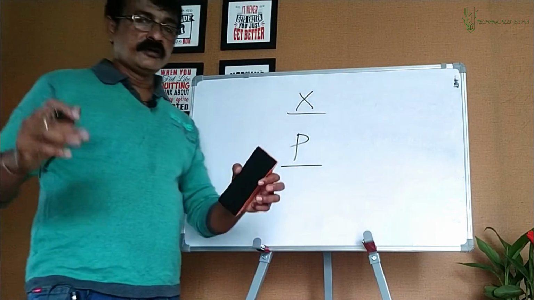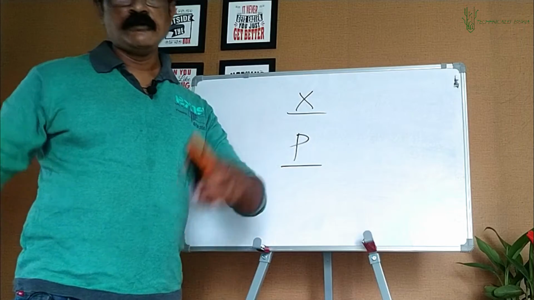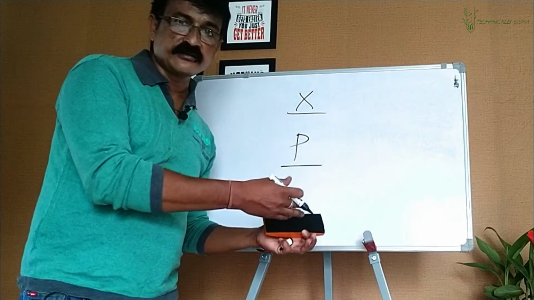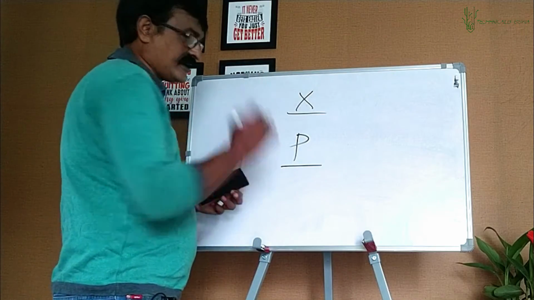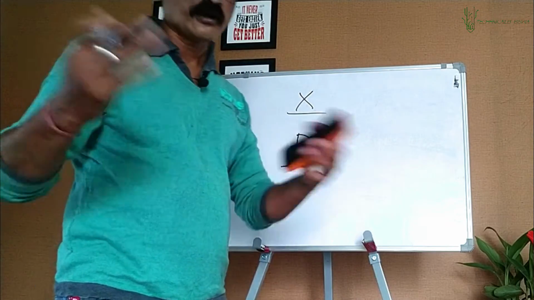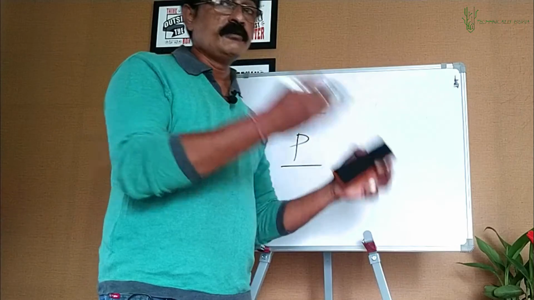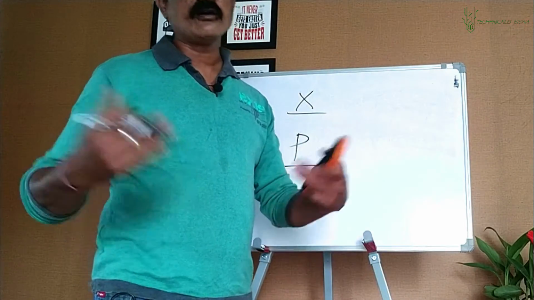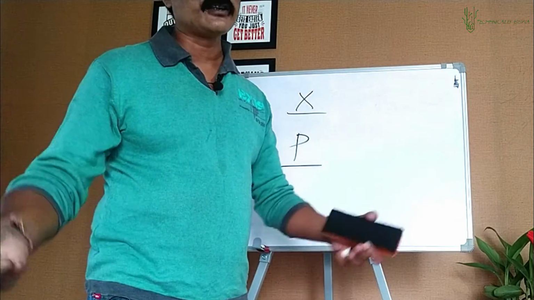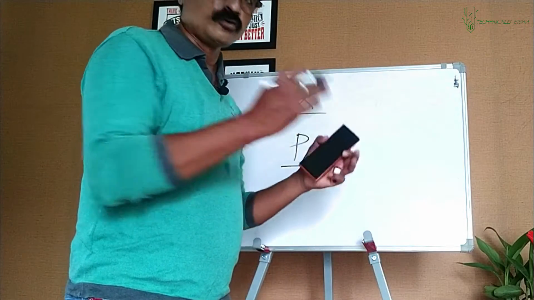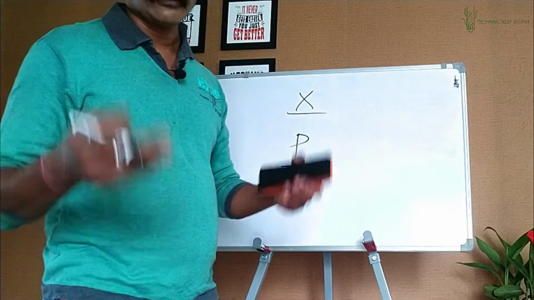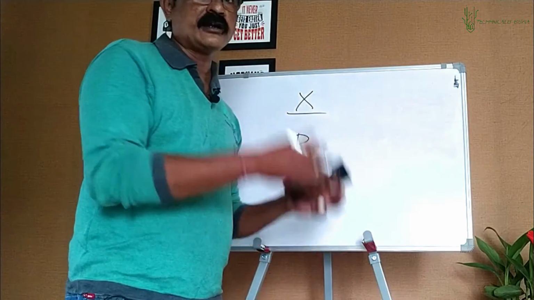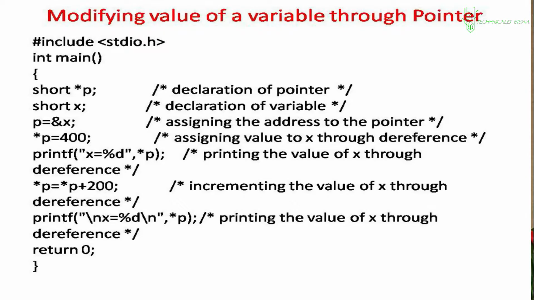Now, accessing a variable, printing its value, we have done that, just shown you a slide. So if p will point at x, assuming, I'll come to that example, through p how can I access the value and change the value of x? Through x directly we can do that, but through p how can it be done? Let's have a look at this particular example.